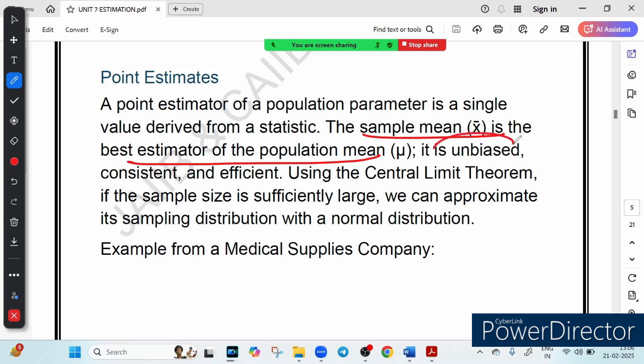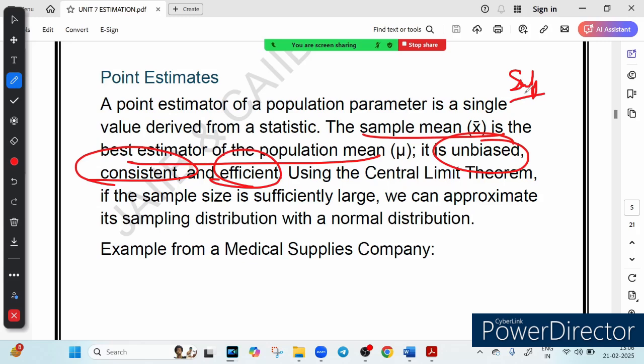The first golden rule is that it is unbiased, which means it neither overestimates nor underestimates. The second golden rule is consistency, which means the larger the sample, the more accurate it becomes. The third is efficiency, which means it has minimal error, making it highly reliable. And what was the fourth reason? Sufficiency. Sufficiency is not there because we are not taking all parameters into consideration. Because 3 golden rules are being followed, the sample mean is the best estimator.